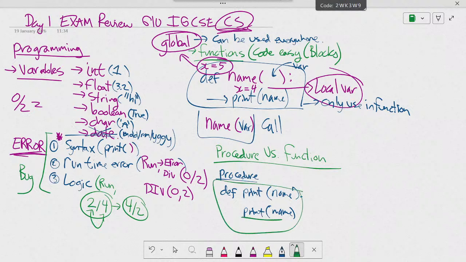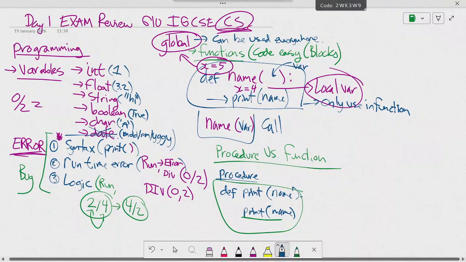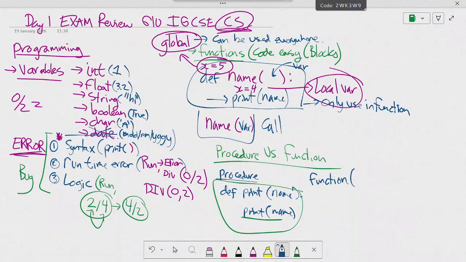It just does something like print. It does not give any information outside the function. Okay? Now, the definition of a function on the exam: a function has a return. It will return the local variable outside the function. Okay? How does that look? It's very similar, but different. You go def, let's say, add, and then I have num1, num2. This will add.